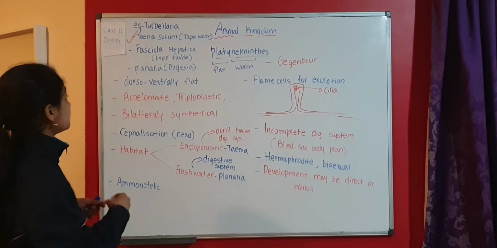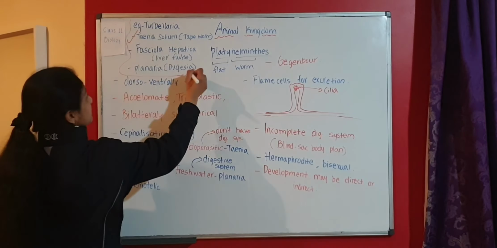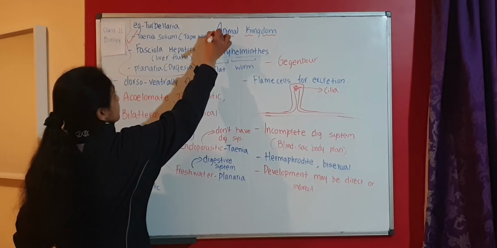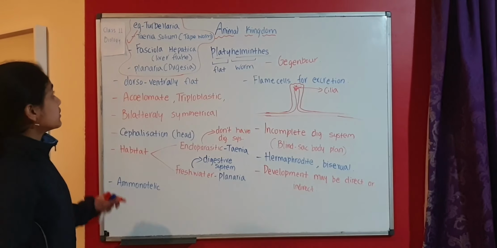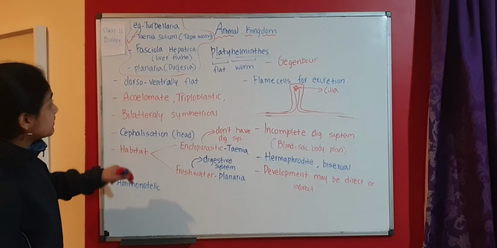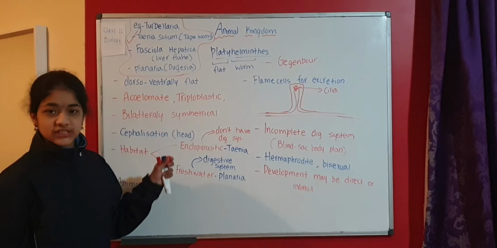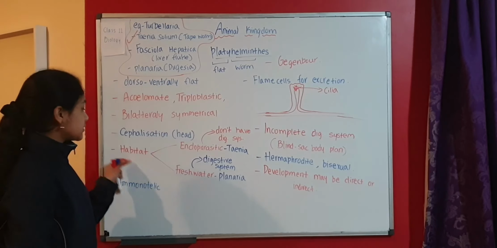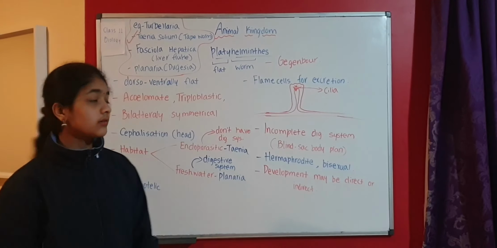These are some examples of Platyhelminthes. There are many examples, but these are the most important ones: Turbellaria, Taenia solium that is tapeworm, Fasciola hepatica that is liver fluke, and Planaria that is Dugesia, also a freshwater platyhelminth.